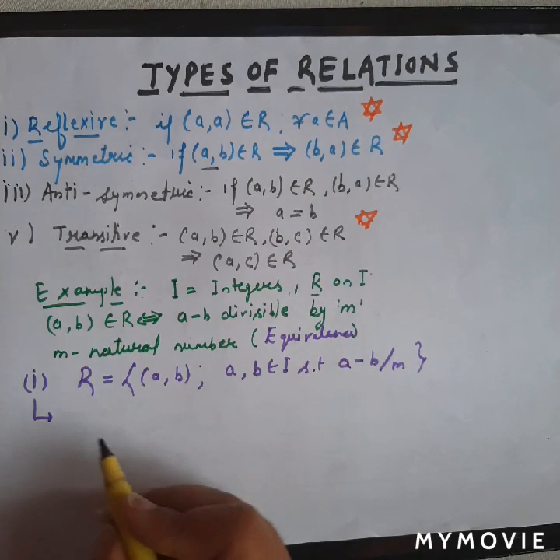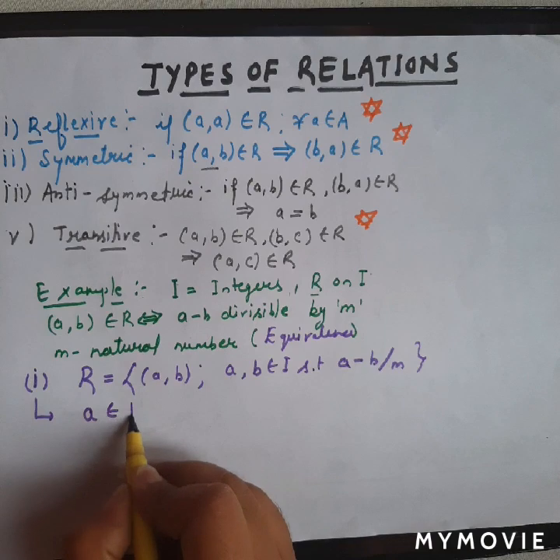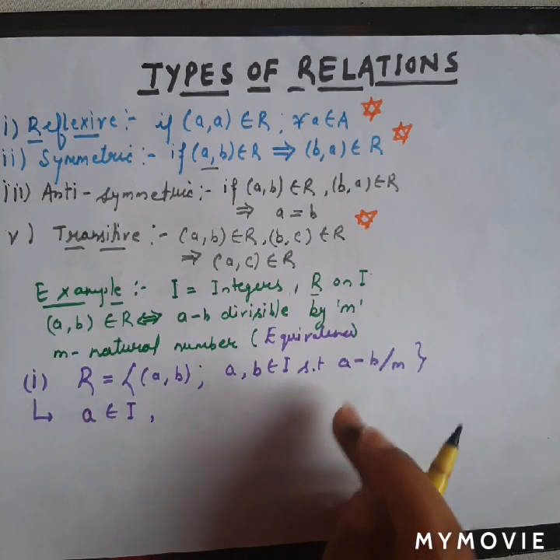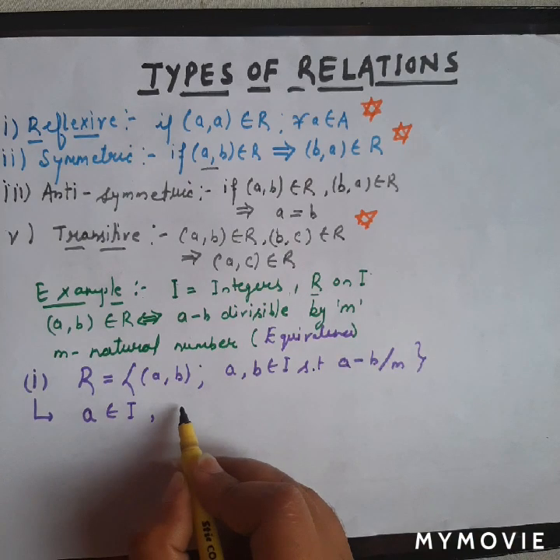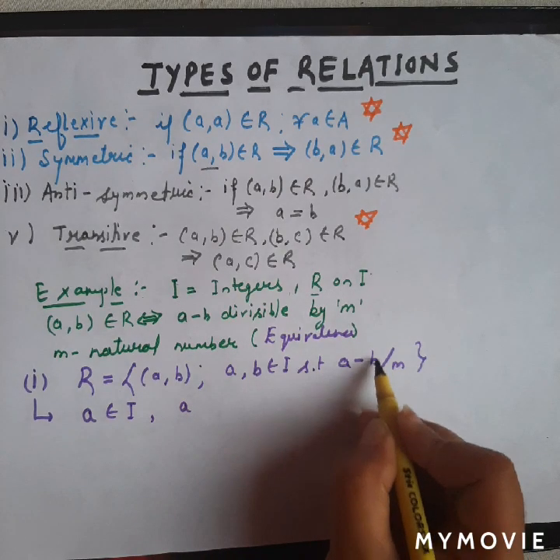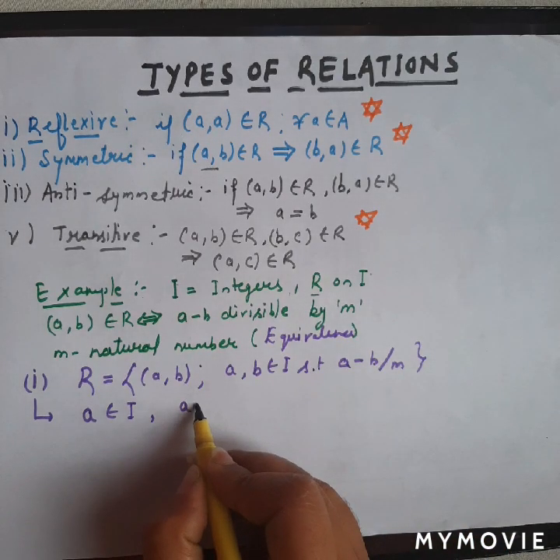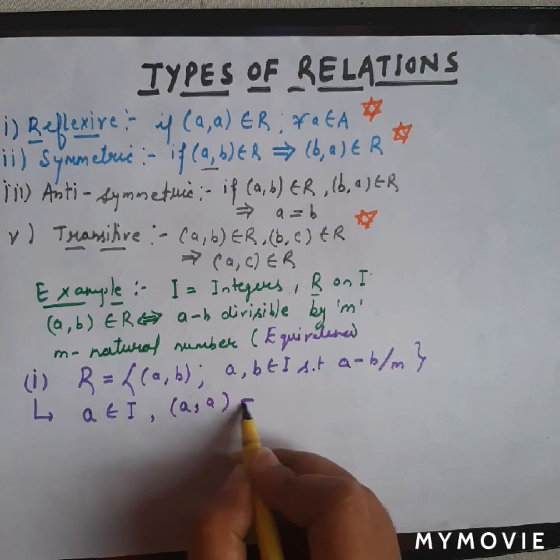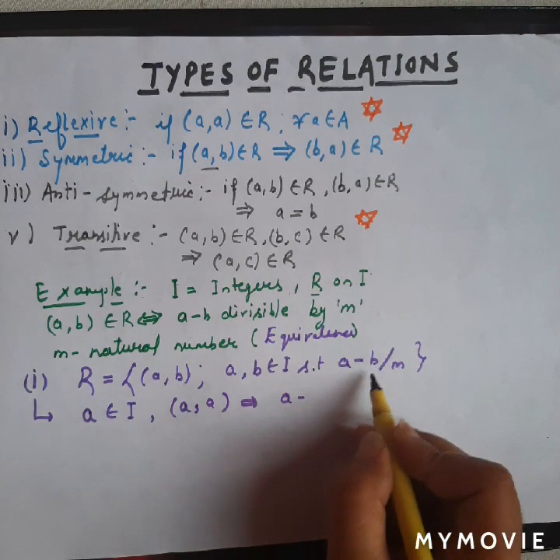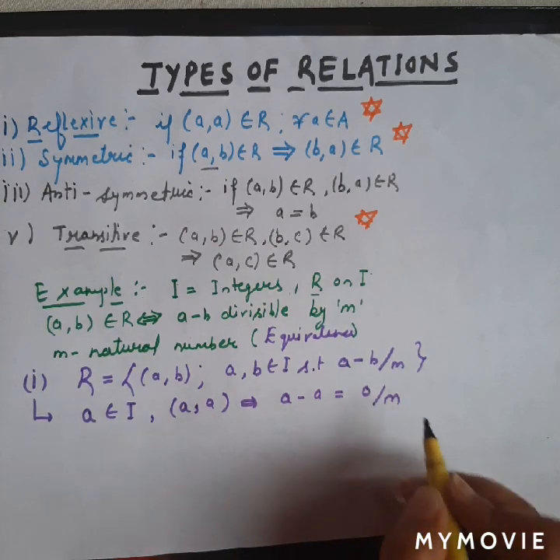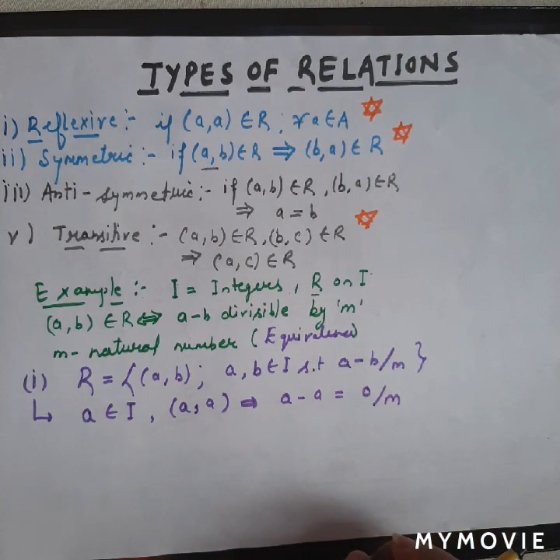Now consider a single element A which belongs to I, right? And first of all, take this condition: we have to take (A, A) also, just consider this ordered pair, and the condition is A minus A is equal to 0, and we know that 0 is always divisible by all the numbers. Fine.